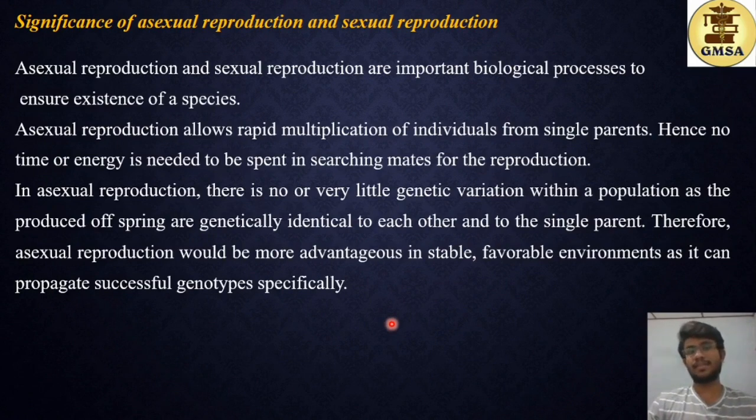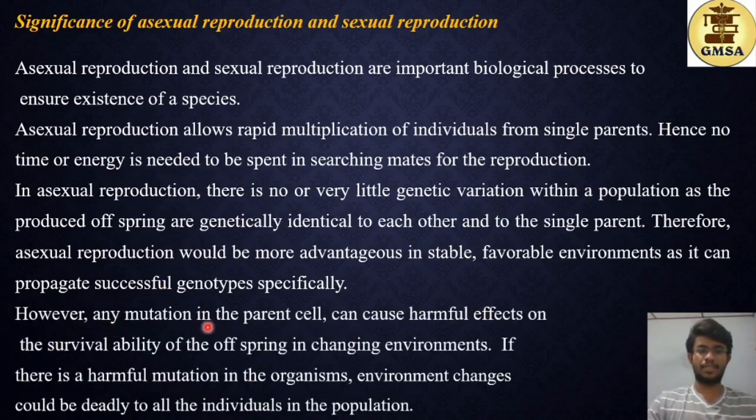But in sexual reproduction, there is a change in the genetic composition. So sometimes the newly formed organism might not be able to survive in the environment that the parents survived in, because there is a change in the genetic composition. But in asexual reproduction, due to mitosis, this would not take place, because the genetic composition of the parent and the new offspring is identical.